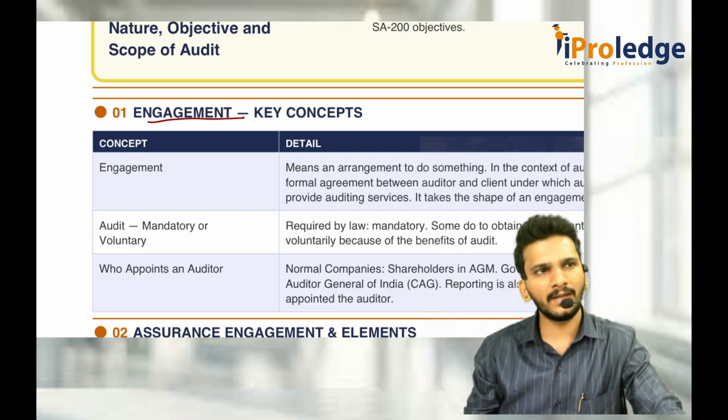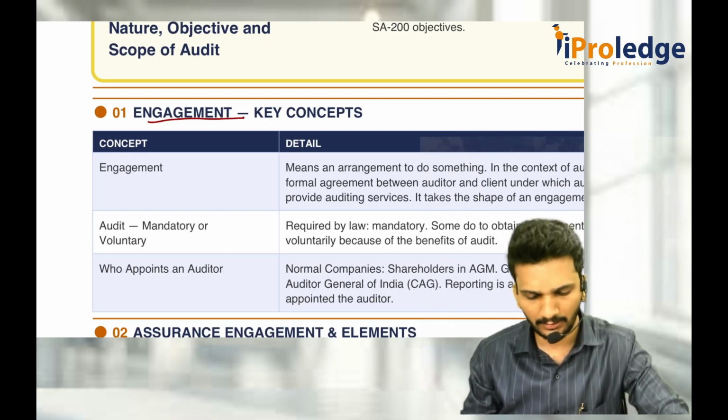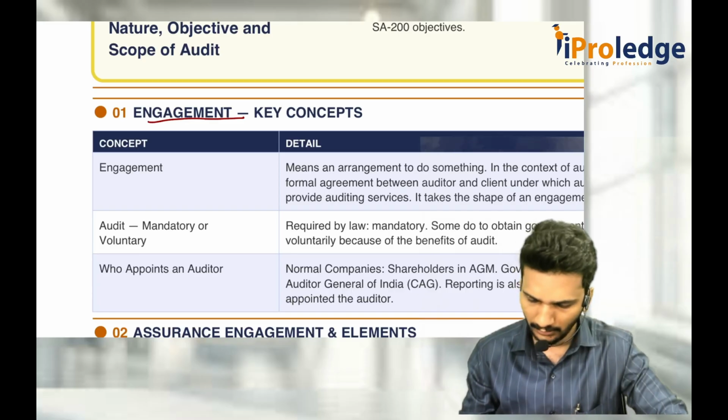Did we discuss the chapter-wise analysis of weightage? No, right? Okay, let's discuss that. Let me see whether I have that in these notes or not.